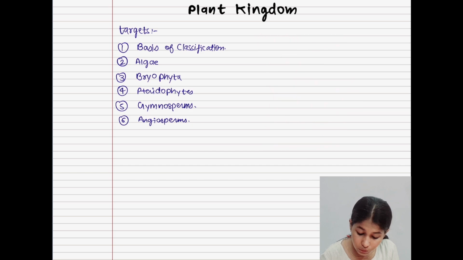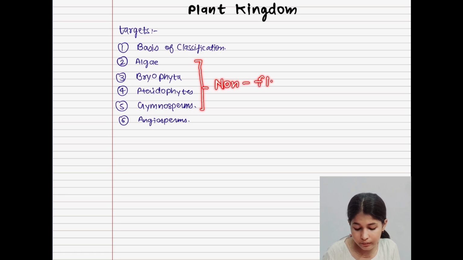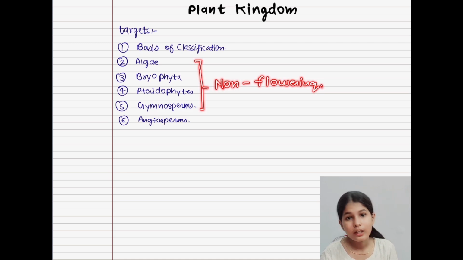You know that algae, bryophyta, pteridophyta and gymnosperms are non-flowering plants; they belong to the group having no flowers. Yes, of course. Are you surprised or not? Let me know in the comment section.